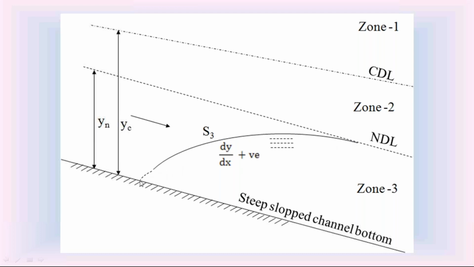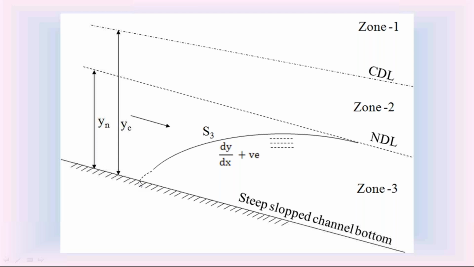So on the upstream, the depth of flow for this S3 water surface profile y is equal to 0. That is the channel bottom. On the downstream, the depth of water flow for this S3 water surface profile, y is equal to yn. So for this S3 water surface profile on the upstream, the depth of water flow y is equal to 0. When y is equal to 0, dy by dx is infinity. Since dy by dx is infinity, on the upstream side, the S3 water surface profile is almost perpendicular to the channel bottom.